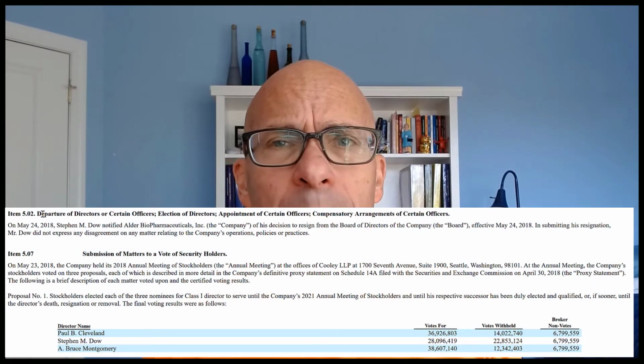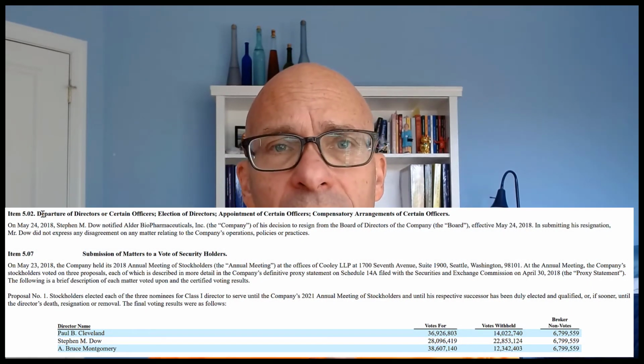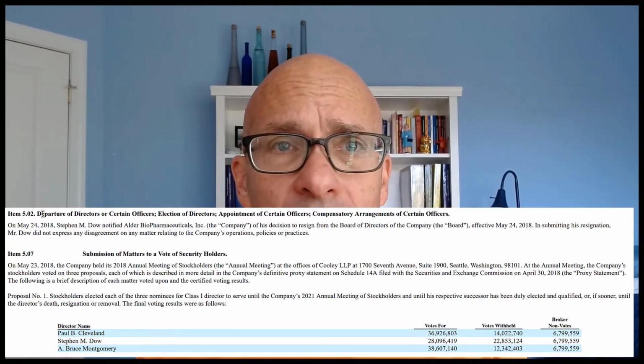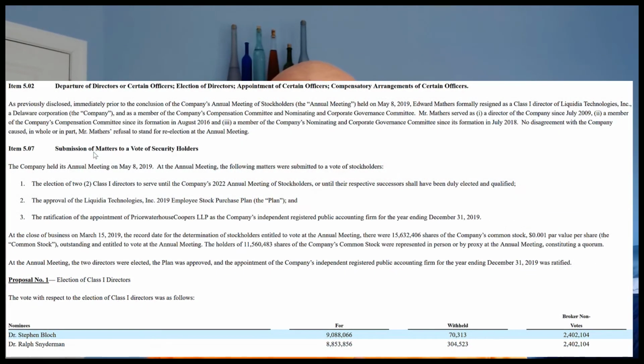So it would be a single 8-K that's filed, one section noting that the director has resigned and another section providing the voting results of all the items that were on the ballot. And in this particular example, the votes were counted for that resigning director and included in the 8-K. So that obviously could be done this way as well. But then here's another example where the votes were not tallied for the departing director.